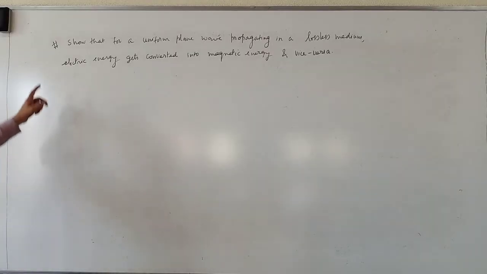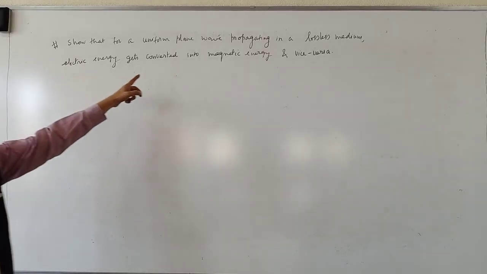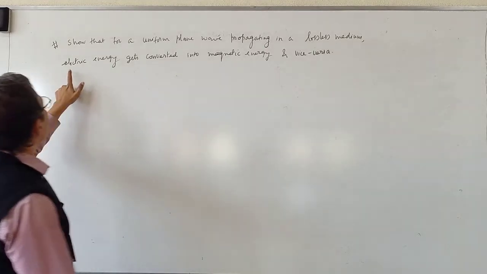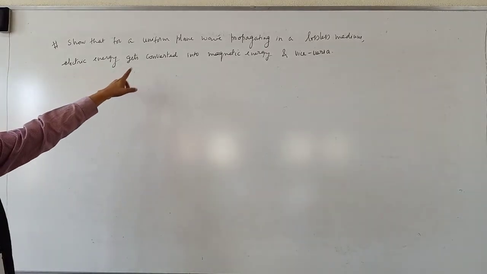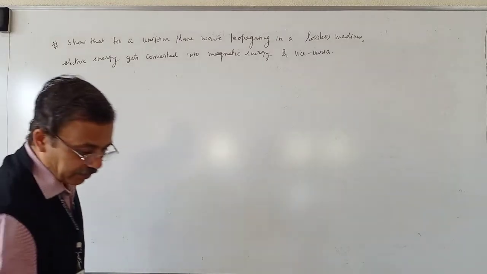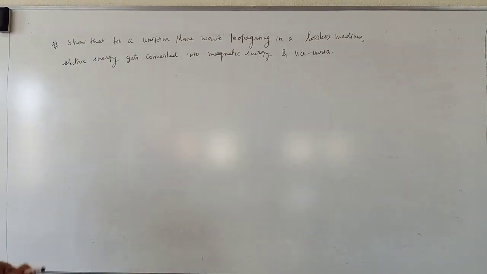Next problem. Show that for a uniform plane wave propagating in a lossless medium, electric energy gets converted into magnetic energy and vice versa. Very, very important problem.